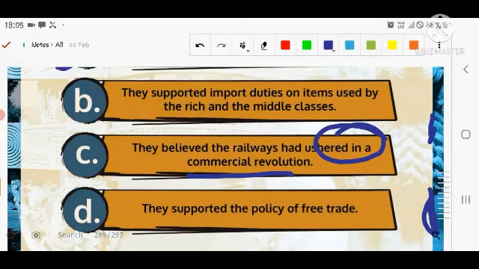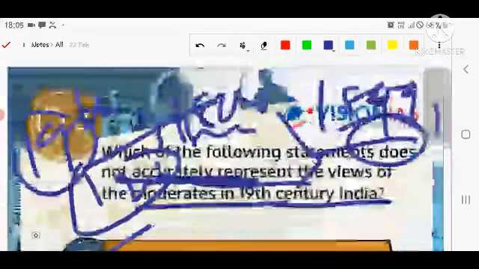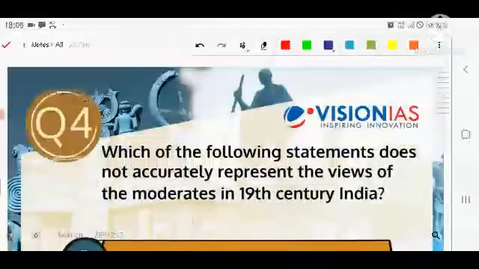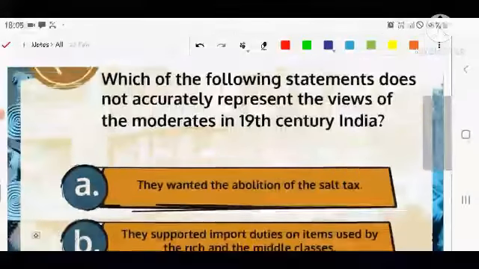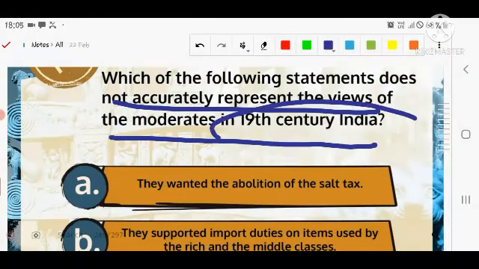Number fourth, they supported the policy of free trade so that a level playing field can be given not only to the Indians but also to the British, and not only the British but also the Indians. I again repeat the question: which of the following statements does not accurately represent the views of the Moderates in the 19th century in India?